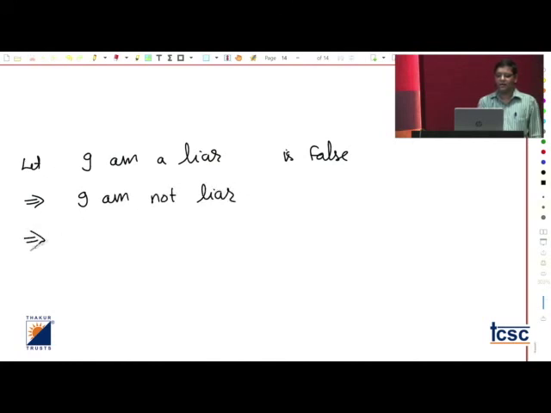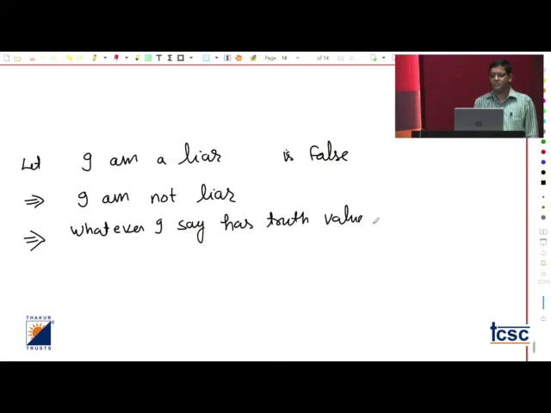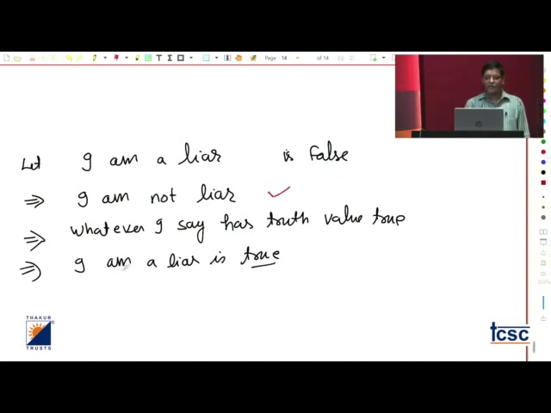And if I am not a liar, then whatever I say has truth value true. Therefore, 'I am a liar' is true. See what happened here? I assumed that I am not a liar, and from that I have shown that I am a liar.